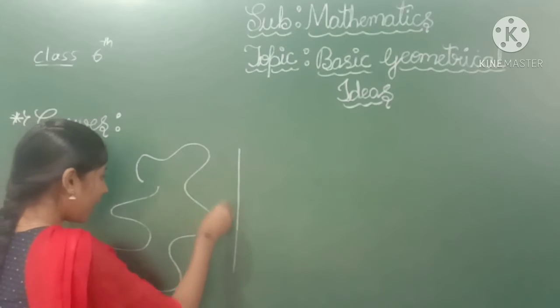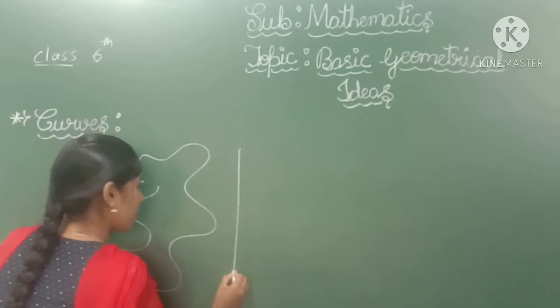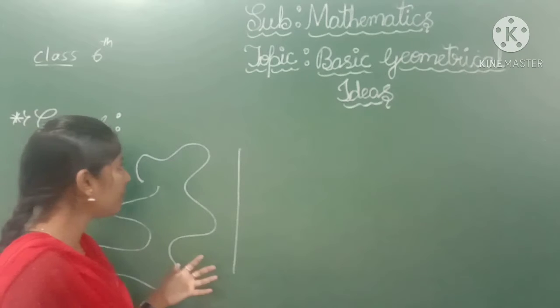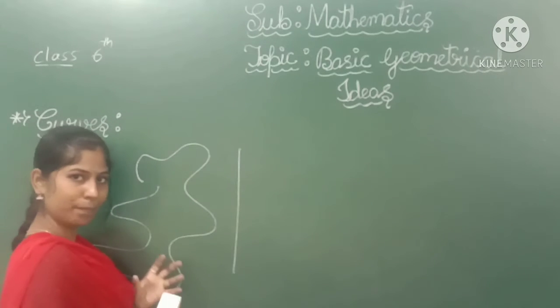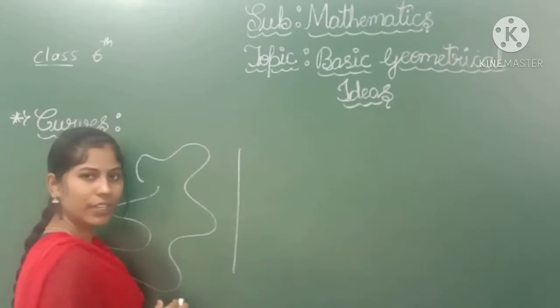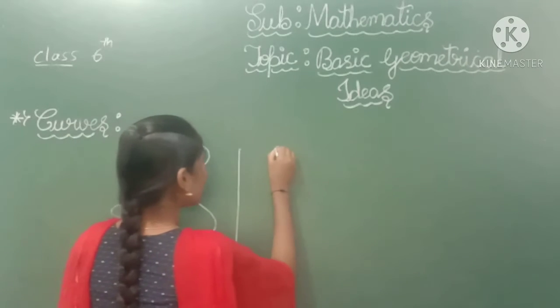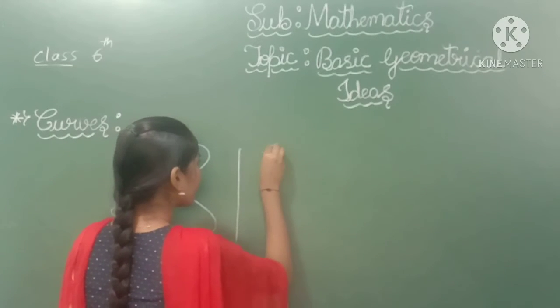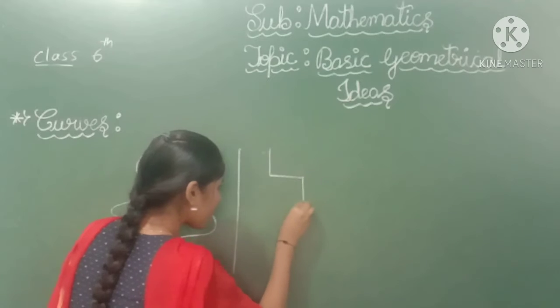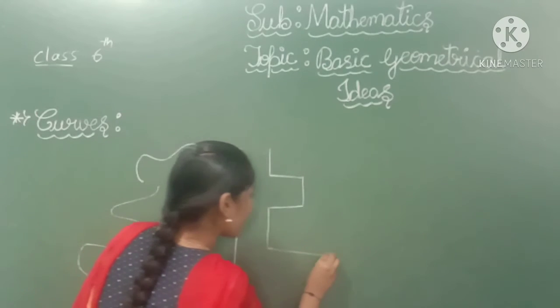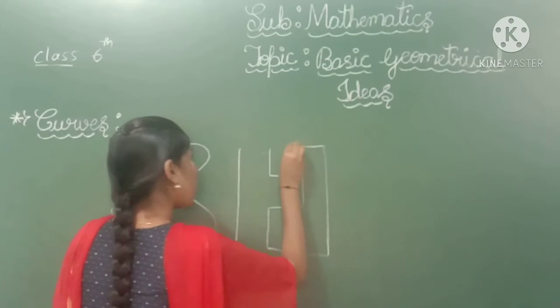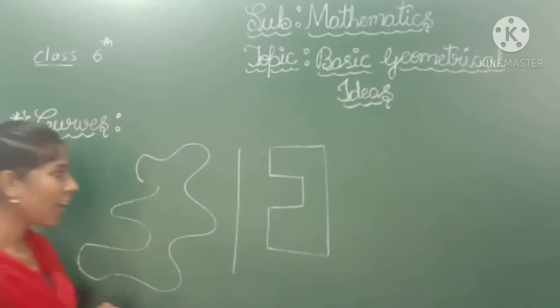I drew this curve without lifting my chalk. So this is also a curve. And another one, see, this is also a curve.